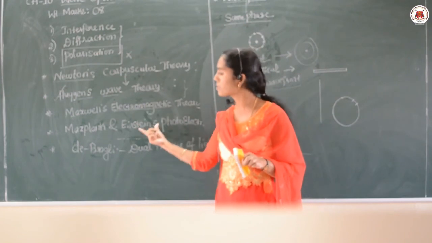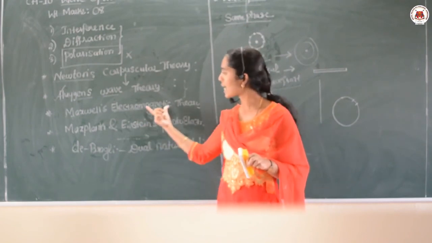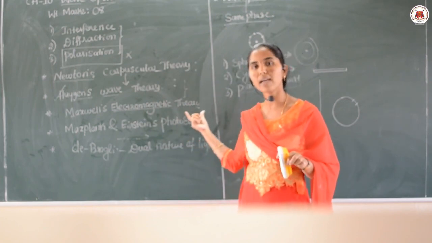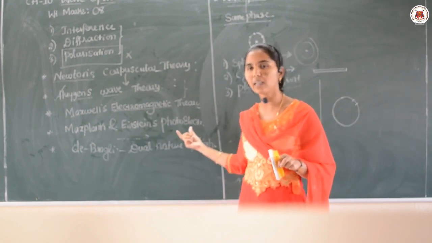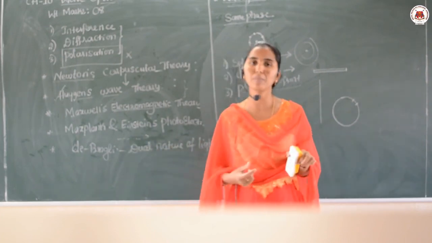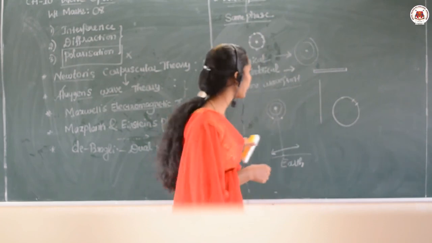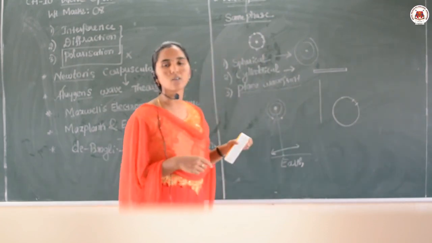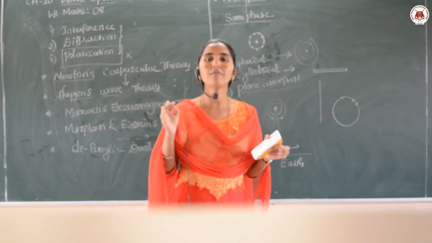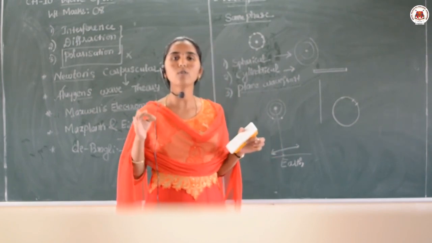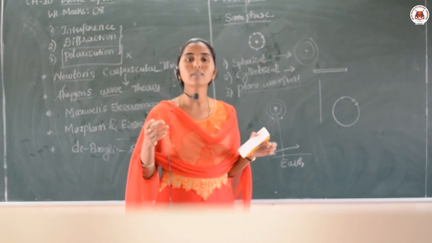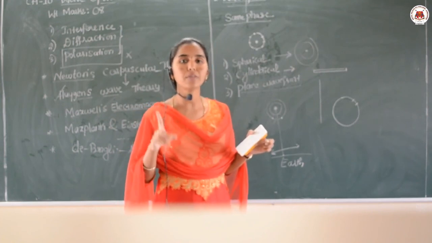And by these last two theories, we came to know that light sometimes behaves as a wave, sometimes as a particle, hence it shows dual nature, which was explained by de Broglie, right. Then we started the chapter with the definition of wavefront. A wavefront is a locus of all the points which are vibrating or oscillating with the same phase.